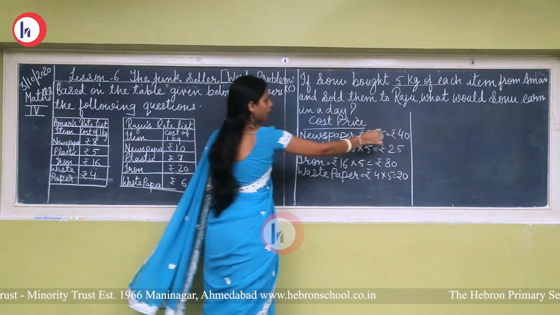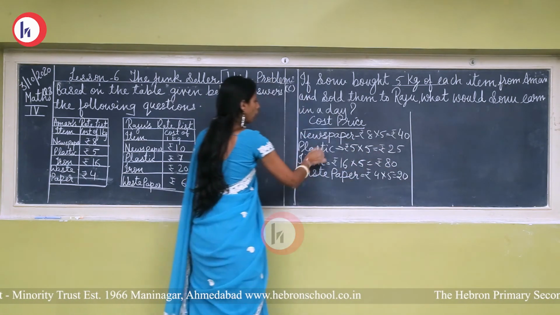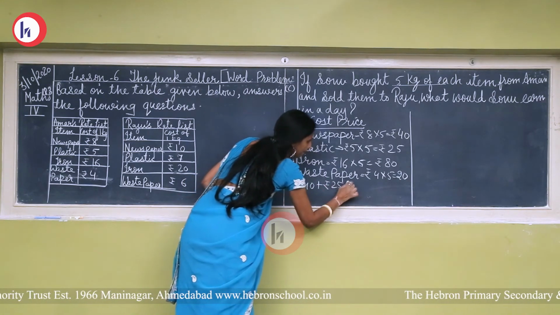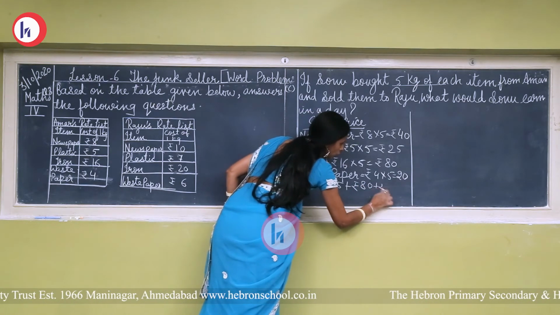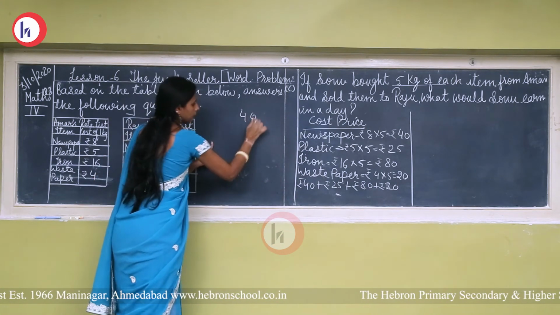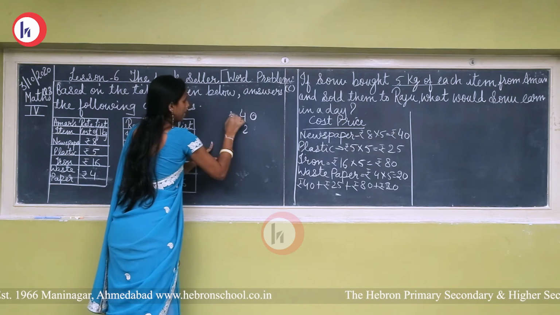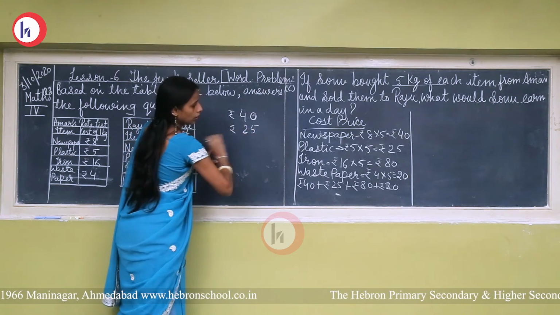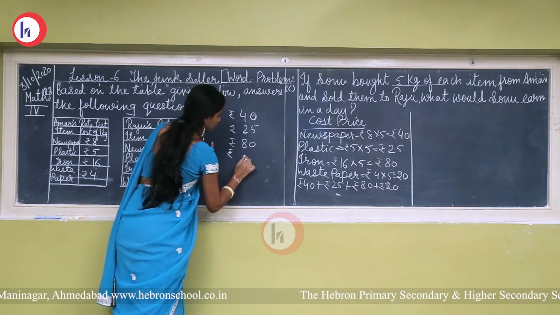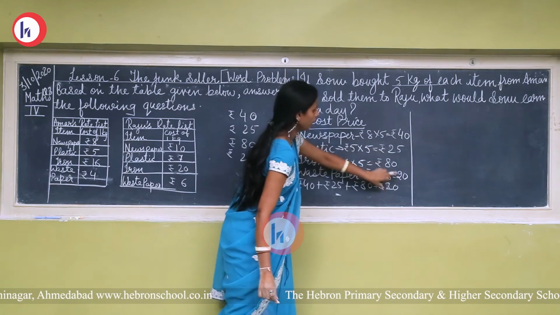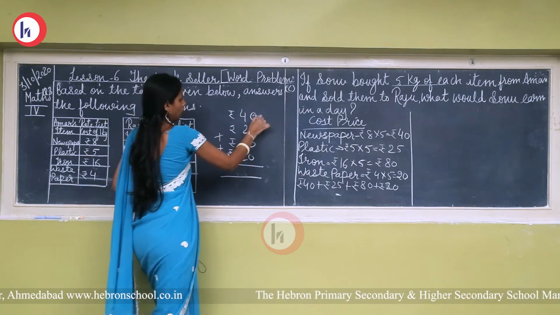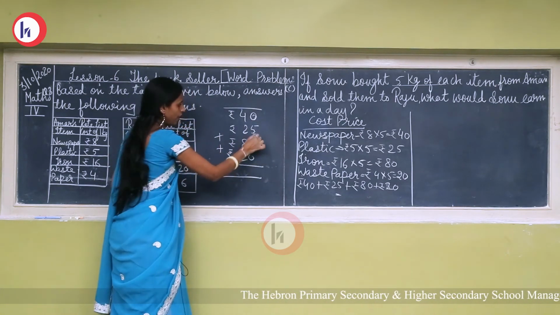Now we have to find the total amount of all 4 items. So rupees 40 plus rupees 25 plus rupees 80 plus rupees 20. Okay. 0 plus 5, 5. 5 plus 0, 5.